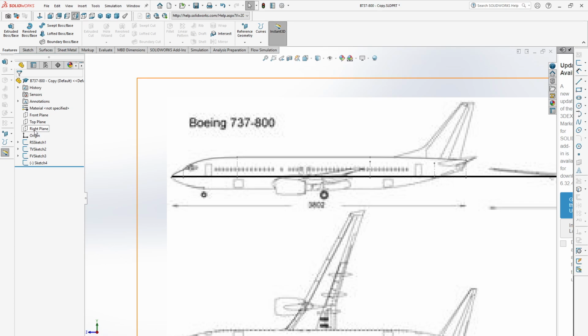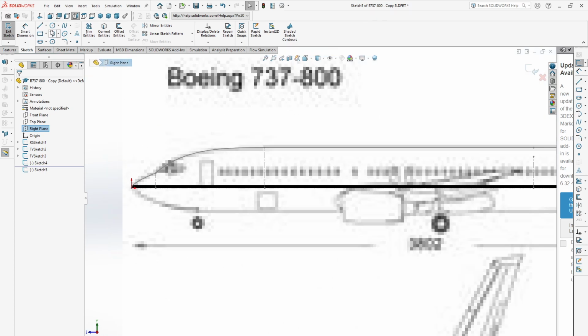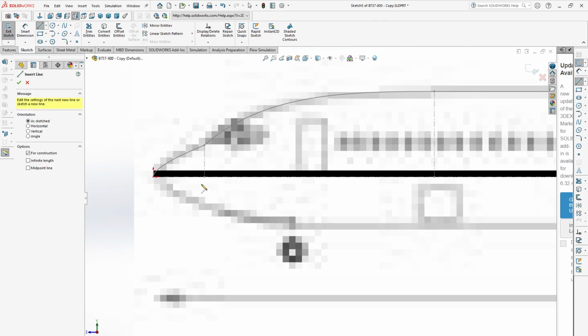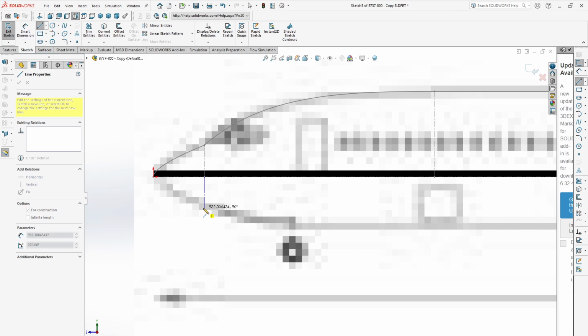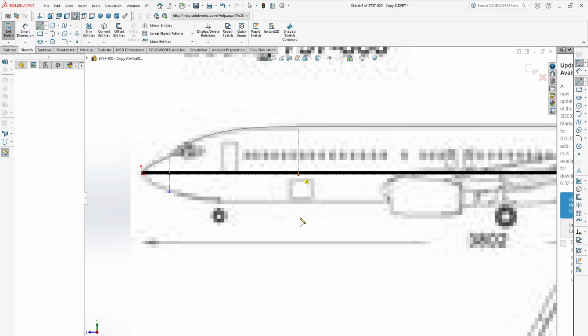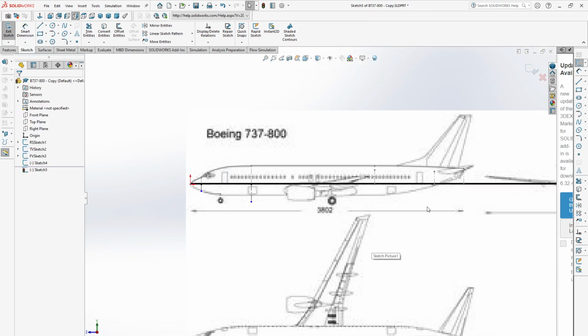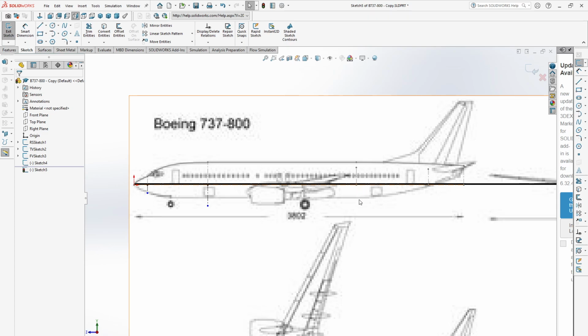Similarly, we will select the right plane again to sketch our bottom guide curve. To draw the bottom guide curve, we need to draw some vertical center lines again.